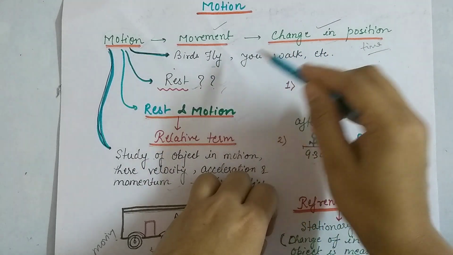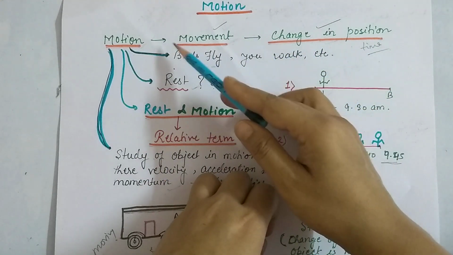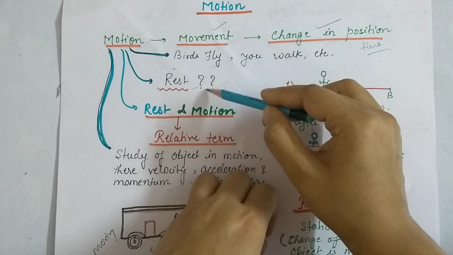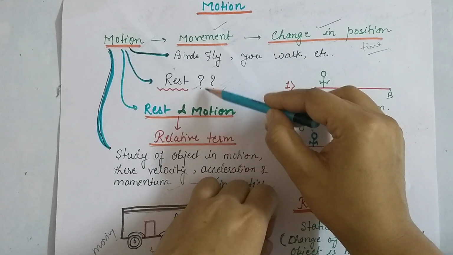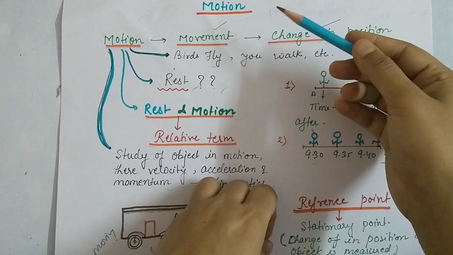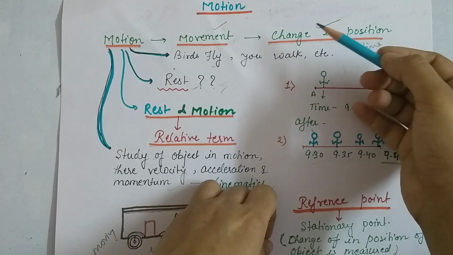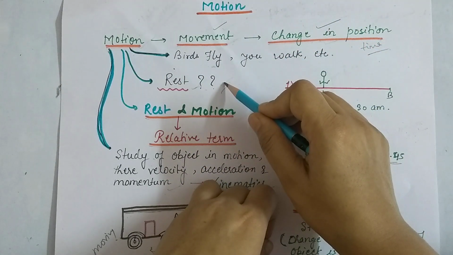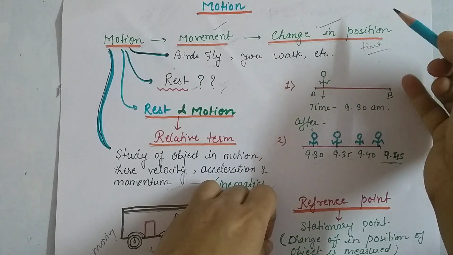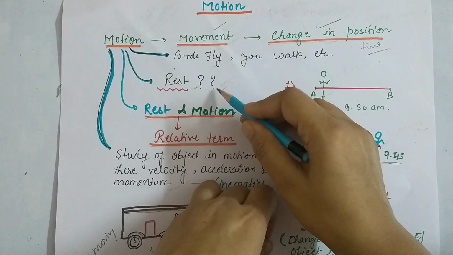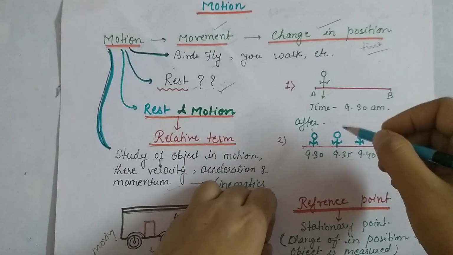Then what is rest? Motion and rest are relative terms. If anything is in motion, then who is at rest? Rest means those who are not changing position. That is called rest. Let's take one example.